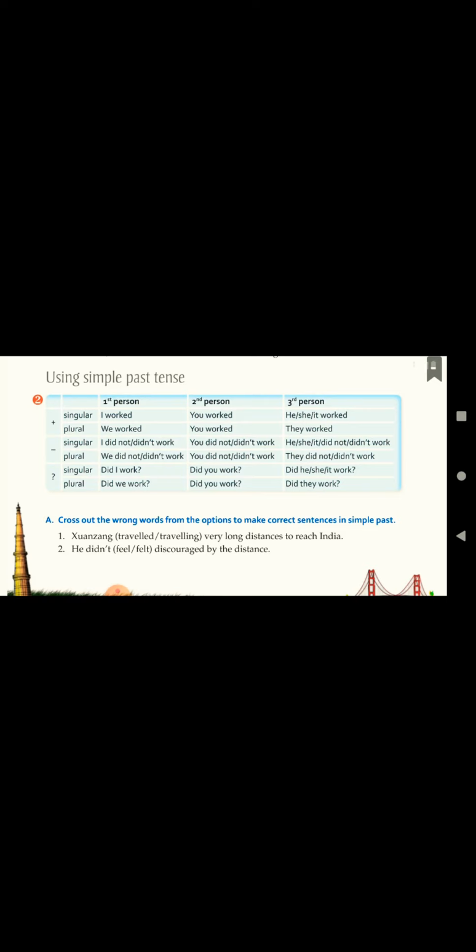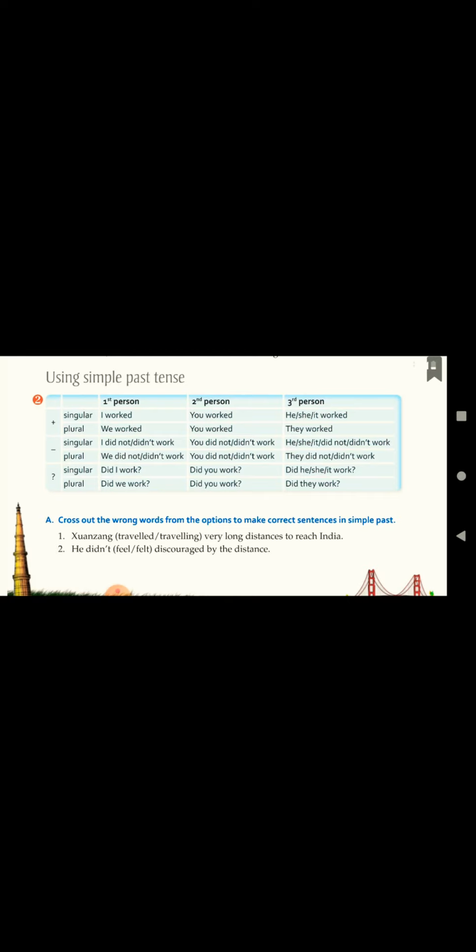You should always remember the first person, second person, third person, singular and plural. But here it will be like some subject and the past tense of the verb. I worked, you worked, he, she, it worked. Instead of worked, we can keep any other word like play, and the past tense of play will be played. Cry, the past tense will be cried. That way for singular as well as plural.